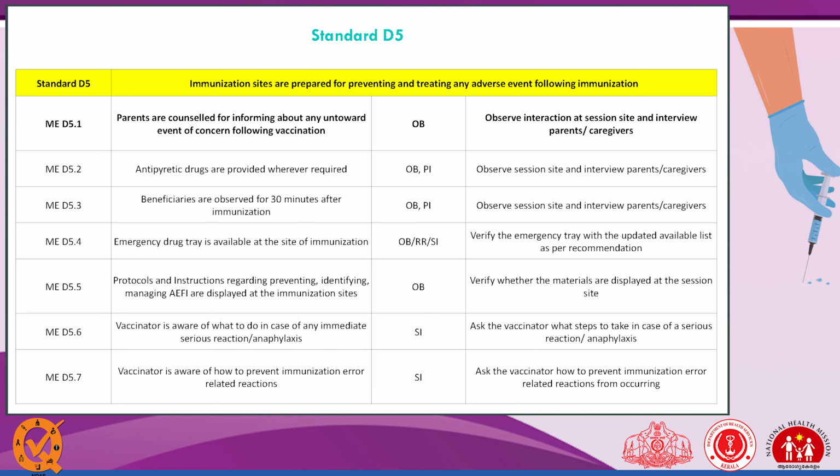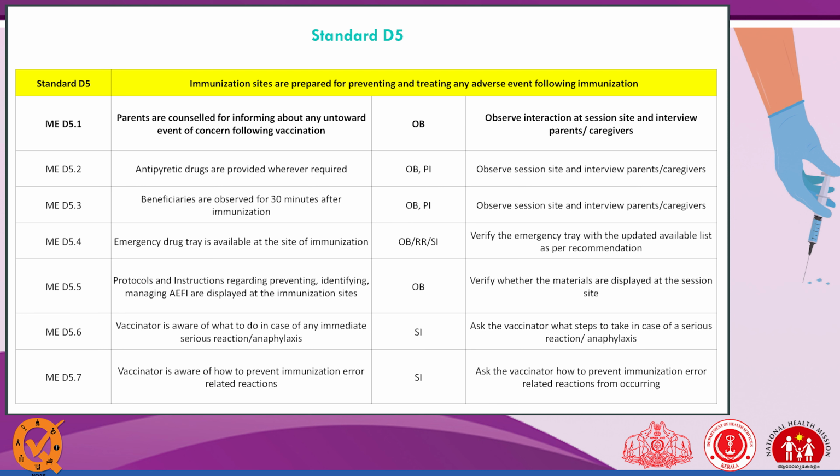Next, immunization sites are prepared for preventing and treating any adverse event following immunization. Here, parents are counseled about informing of any untoward event of concern following vaccine. For this measurable element, we only observe. Okay, antipyretic drugs are provided wherever required. So what do we give, paracetamol syrup or tablet? Now we give the syrup. So we should observe, or we can ask the parent. You can observe during the session visit.